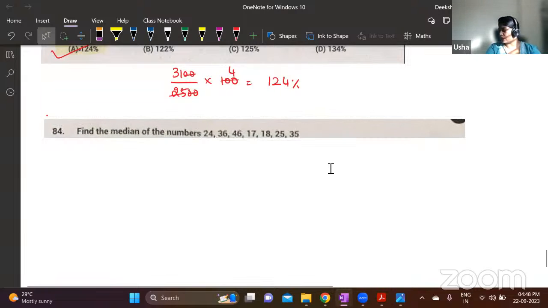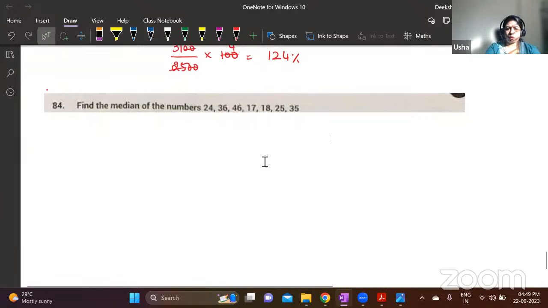Find the median of these numbers. What is median? Median is the middle value when you arrange the numbers in either ascending or descending order. Arrange the numbers in ascending or descending order, and take the middle value. If you have an odd number of values, the middle value is the median. If you have an even number of values, then the average of the two middle values will be the median.